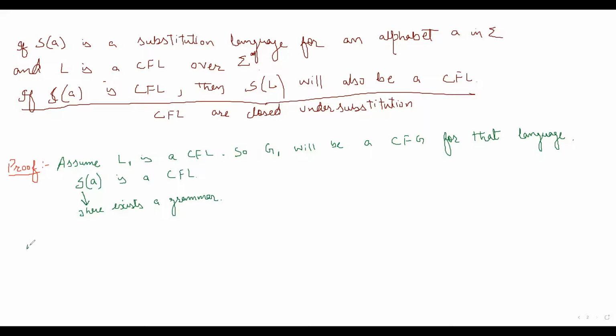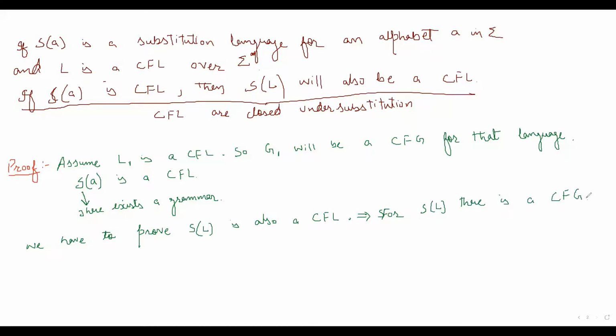And we have to prove that S of L is also a context-free language, or in other words, we can say for S of L there is a context-free grammar.